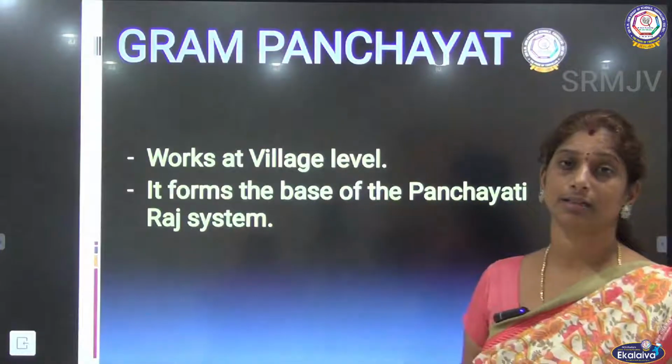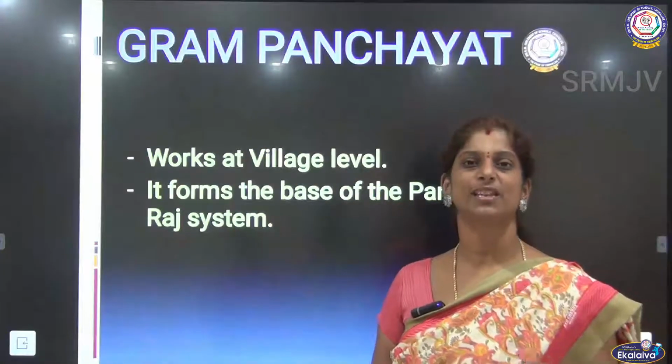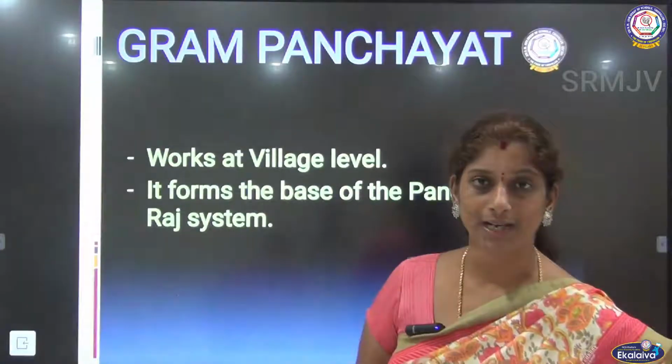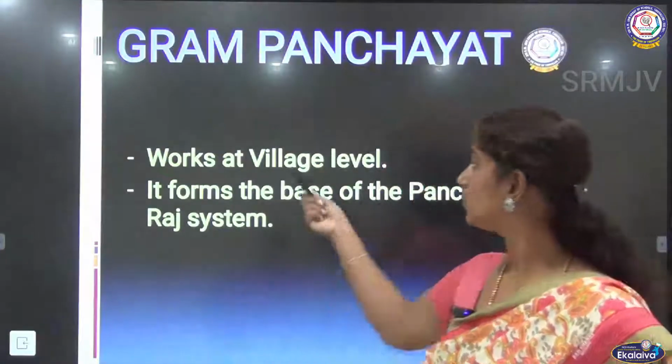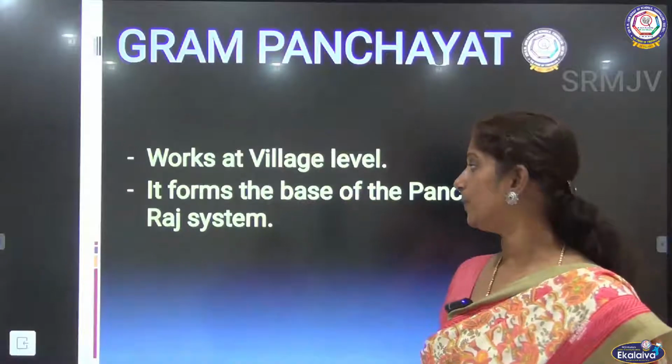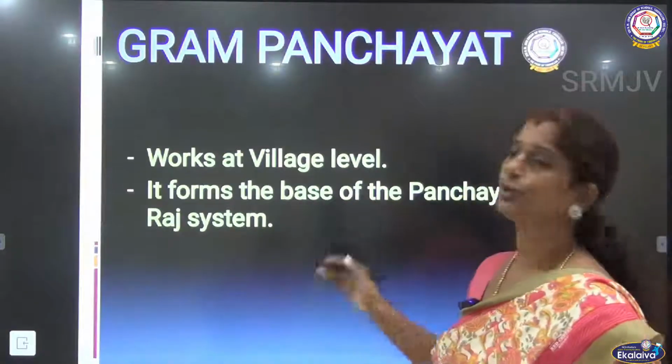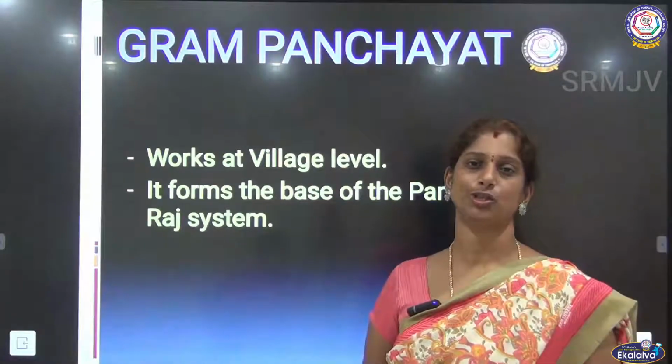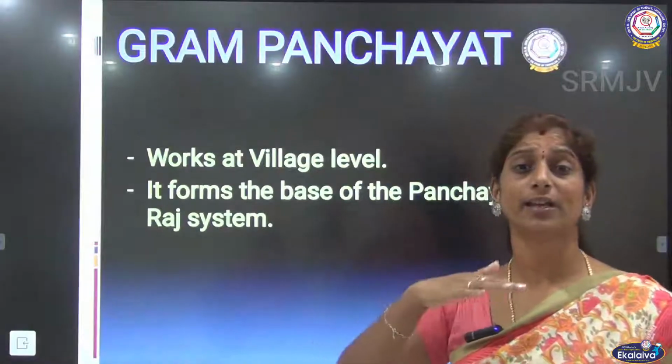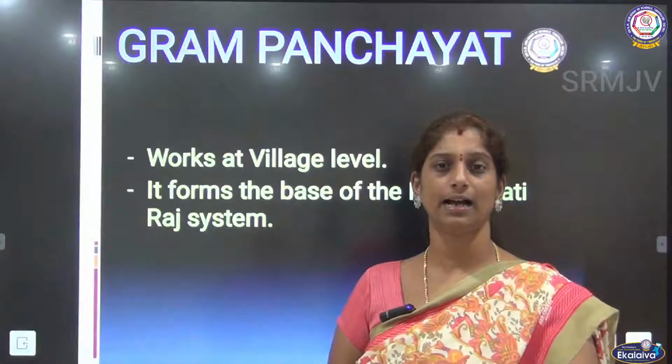Then comes Gram Panchayat. As we have seen, the word Gram means village. So it works at the village level and it forms the base of the Panchayati Raj system. This is the very strong base of the Panchayati Raj system.